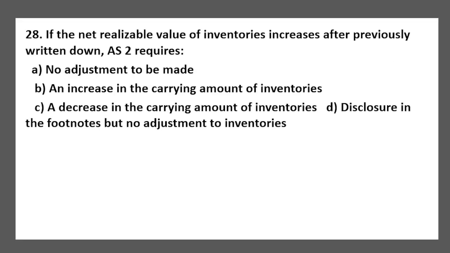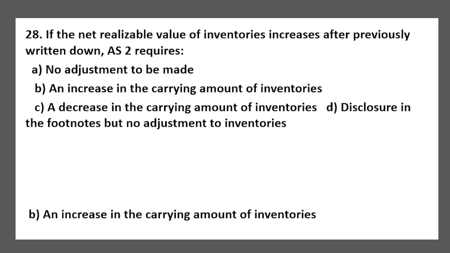If the net realizable value of inventories increases after previously written down, पहले जो डाउन प्राइस है उससे ज़्यादा बढ़ जा रहा है, AS2 क्या करेगा? Requires no adjustments to be made, an increase in carrying amount of inventories, a decrease in carrying amount of inventories, disclosure in the footnotes but no adjustments in inventories. No, we have to give effect to it. We have to show an increase in the carrying amount of the inventories.